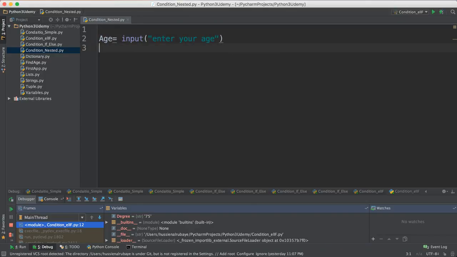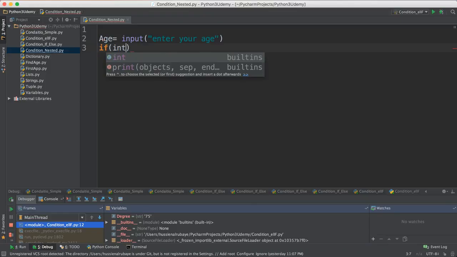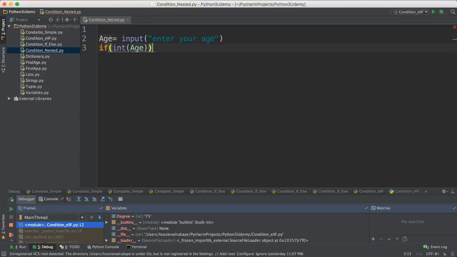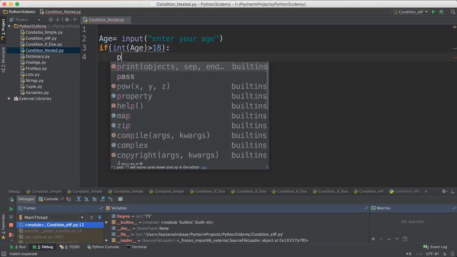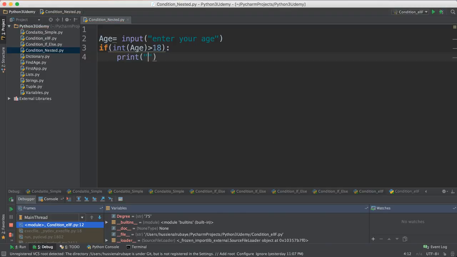Let me say if integer of the age greater than 18, I want to do a specific process. First of all, I say, hey, print welcome, you are eligible, whatever.